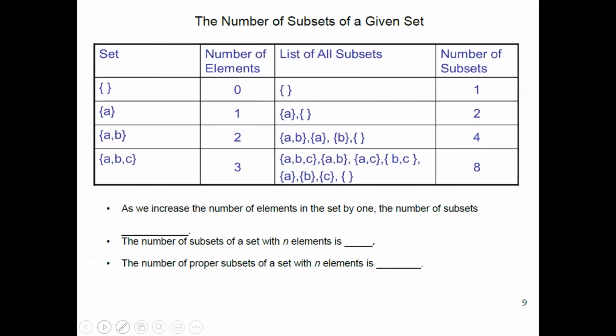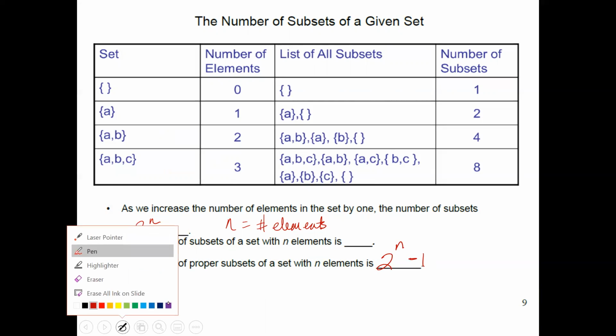All right, let's take a look at this part right here. As we increase the number of elements in the set by 1, the number of subsets, which is signified by 2 to the n power, where n equals the number of elements, changes. The number of proper subsets of a set with n elements is going to be 2 to the n minus 1.